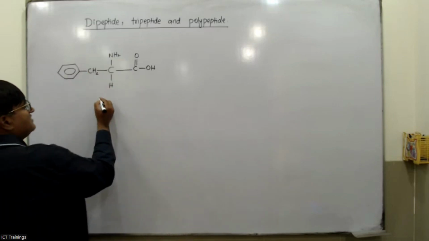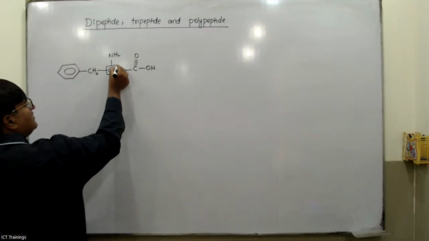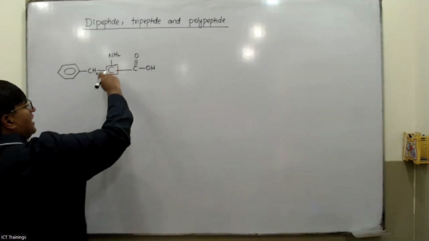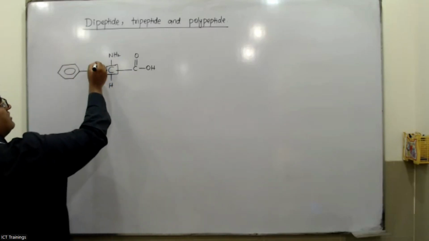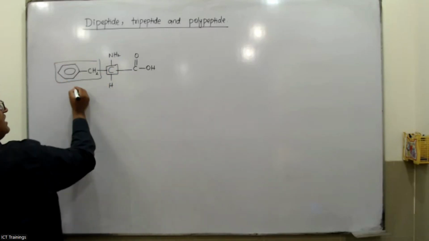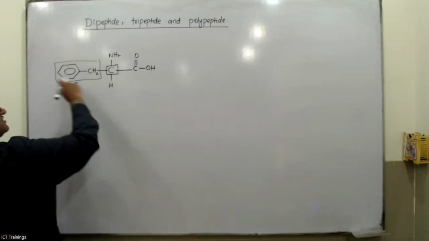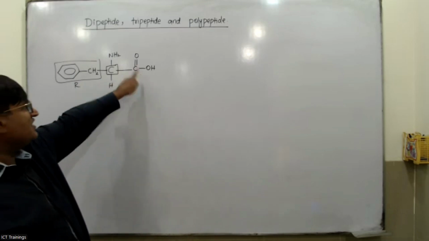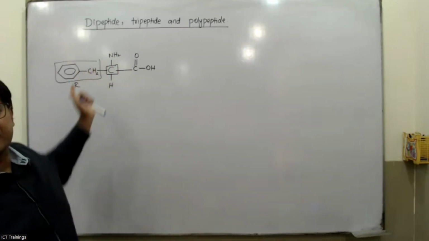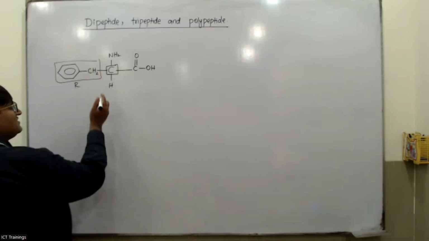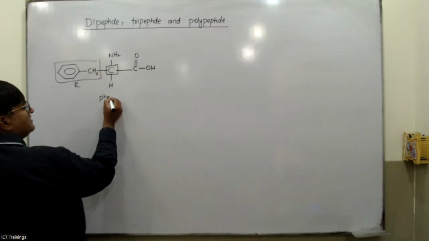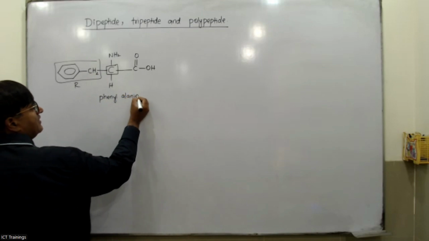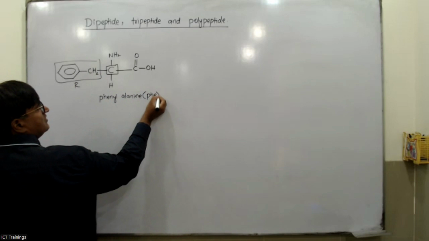So in this amino acid, my dear, this is the central carbon. It is surrounded by an acidic group on one side, an amine group, hydrogen, and this is the R group. This whole group is called the R group. Due to changes in this R group, there are 22 different kinds of amino acids. These three things remain the same for every amino acid. Now this is the amino acid. The name of this amino acid is phenylalanine, denoted PHE.